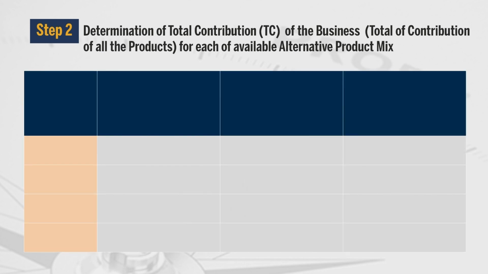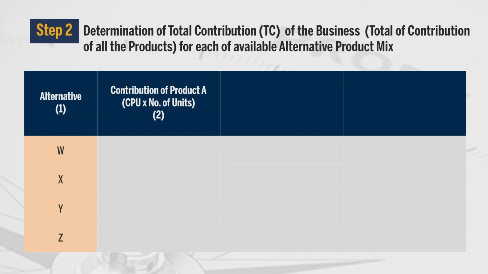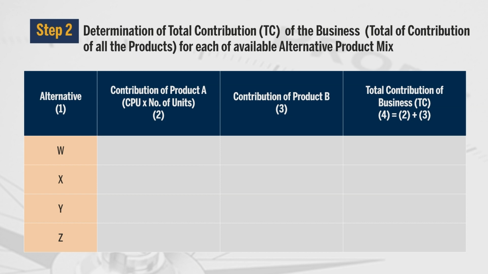Friends, from table it is seen that first column is for alternative. There are 4 alternatives W, X, Y and Z. Second column is contribution of product A. Third column is contribution of product B. Fourth column is total contribution of business. So, in business we are having 2 products. So, fourth column is nothing but total of second and third column. Now, how to calculate contribution for product A? We have already determined contribution per unit in step 1. In step 1, contribution per unit was rupees 100 for product A, and for product B, contribution per unit was rupees 200.